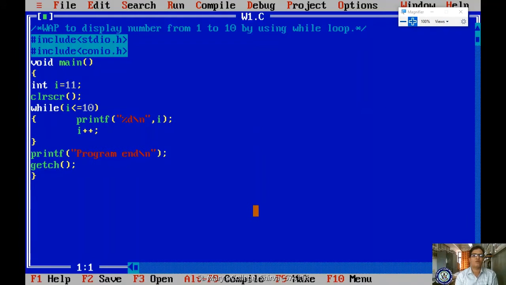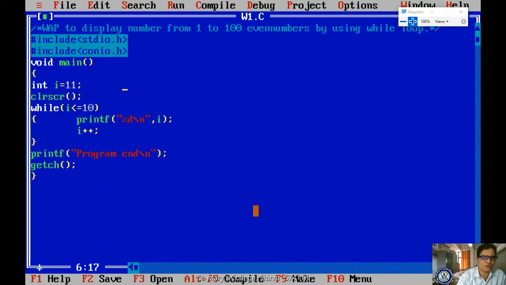Suppose I want to display even numbers from 1 to 100, then what is the logic I have to follow? To do that, I have to assign it first initially.